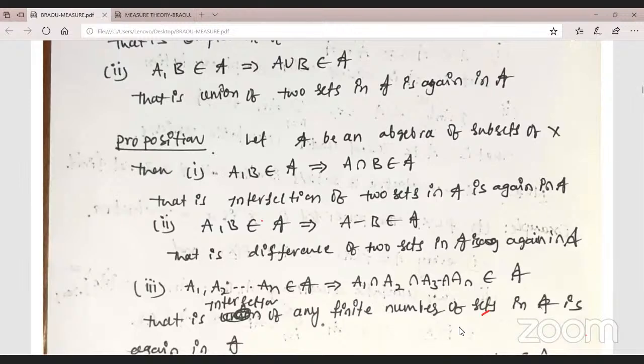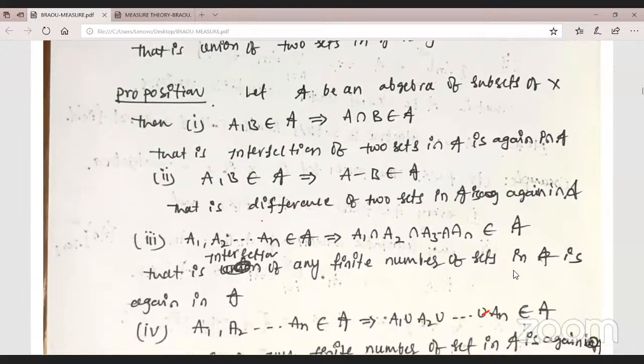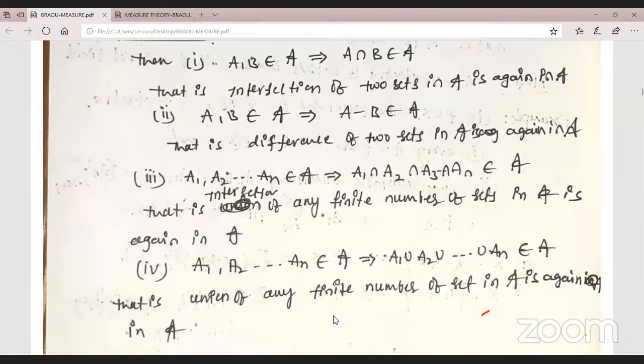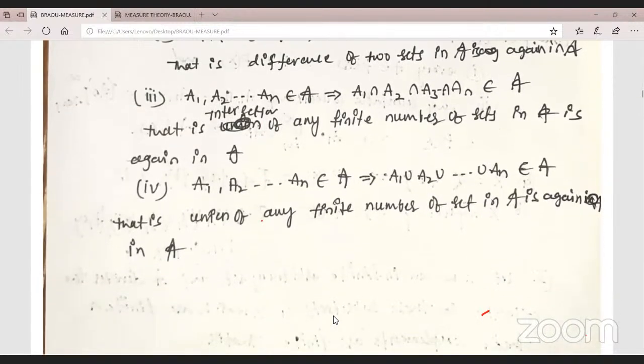Observe here: a finite number of sets in A, and their intersection also belongs to A. Finite intersection of sets. Okay? Next, again observe here, finite union, no problem. The union of any finite number of sets is again in A.